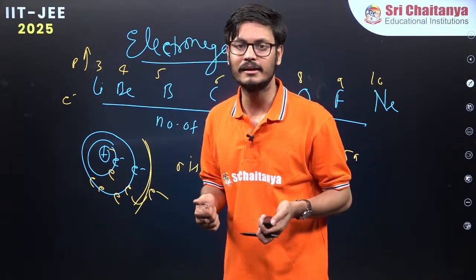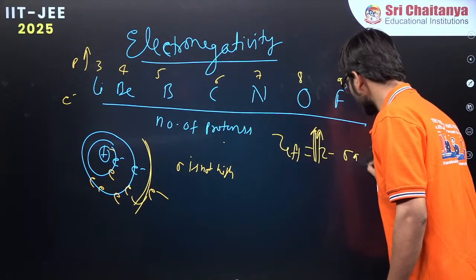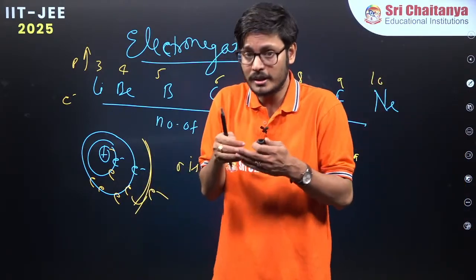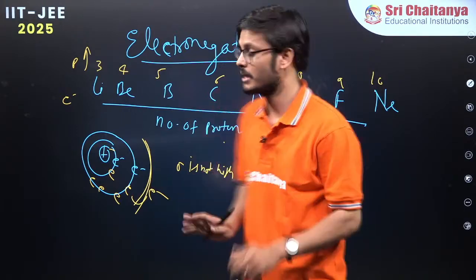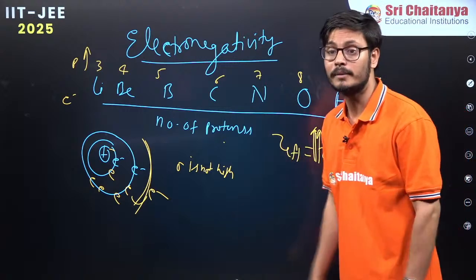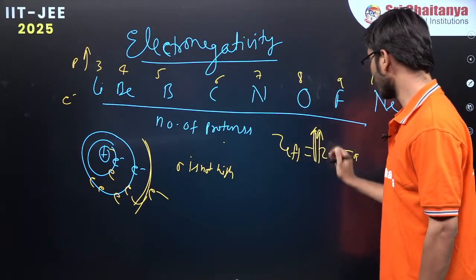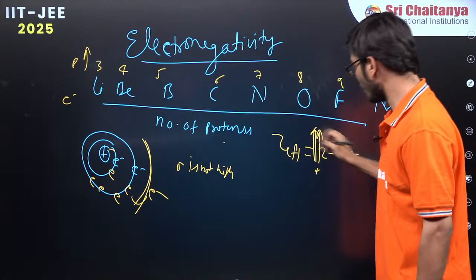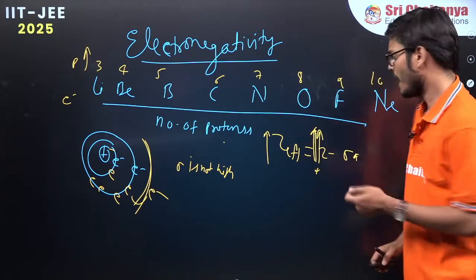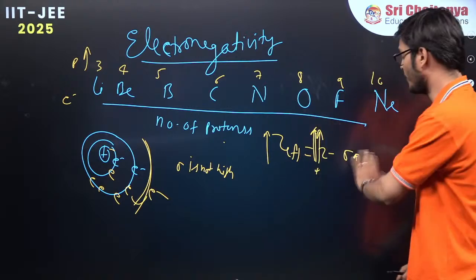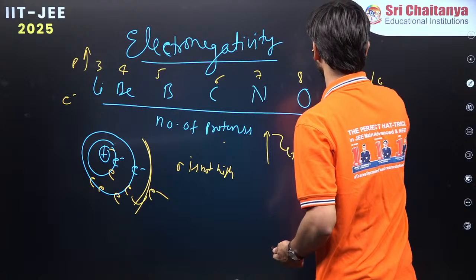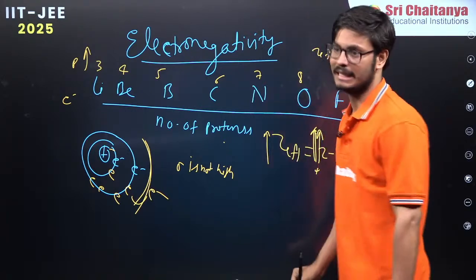I hope you understand that. So in that case, sigma also increases, repulsion will increase in the same orbit, but that is very less in comparison to the inner orbits. So sigma increases, but the Z value is increasing a lot. This is a plus sign and this is a minus sign, so overall effective nuclear charge increases. Sigma increases slightly and Z increases a lot in comparison to sigma. Therefore, as you go left to right in the periodic table, effective nuclear charge increases.